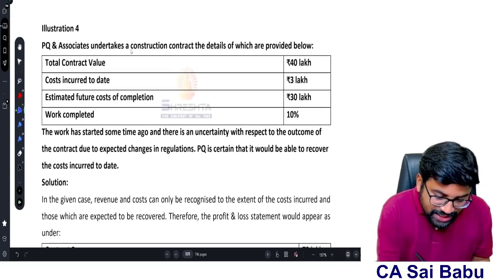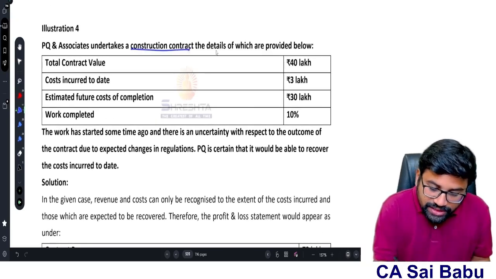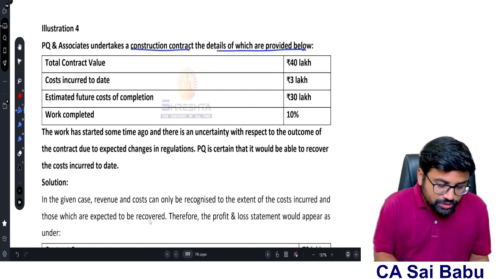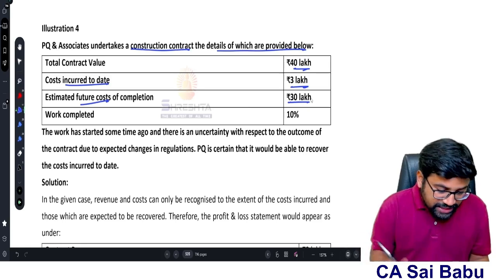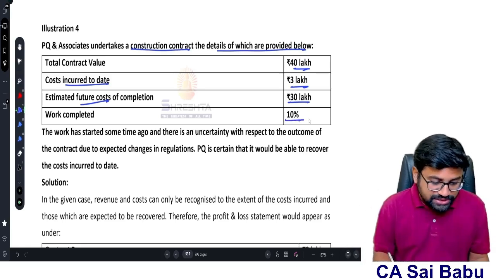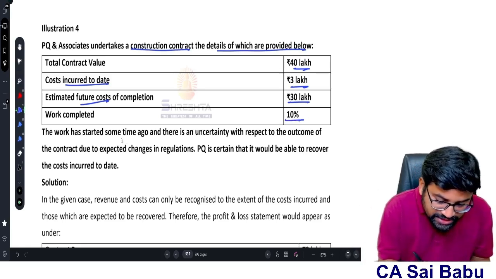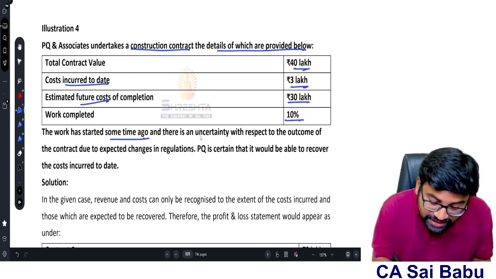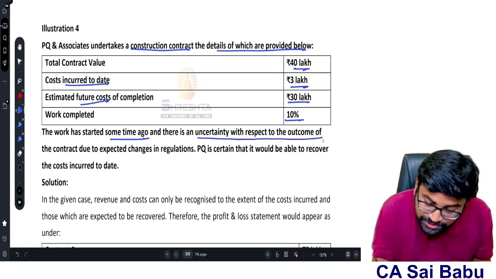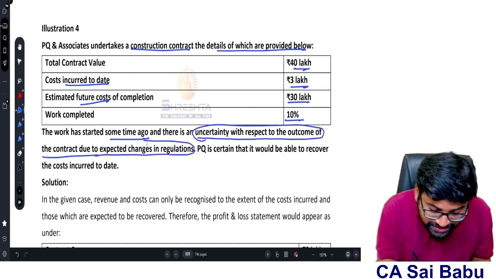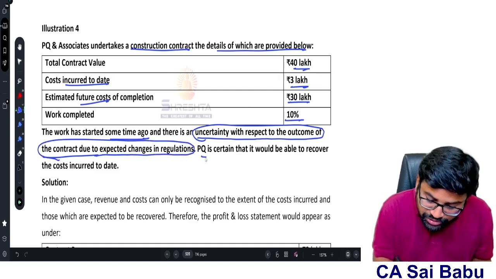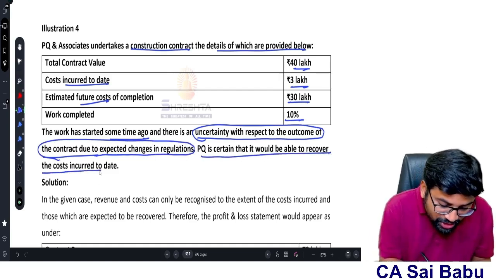Okay. Next, come to illustration number 4, sir. PQ and Associates undertake a construction contract, the details of which are provided as below. Total contract value 40 lakhs, contract revenue nothing but that. Cost incurred to date 3 lakhs. Estimated future cost of completion 30 lakhs. Work completed 10%. Okay. The work has started some time ago. And there is uncertainty with respect to the outcome of the contract due to expected change in the regulations. PQ is certain that it would be able to recover the cost incurred to date.